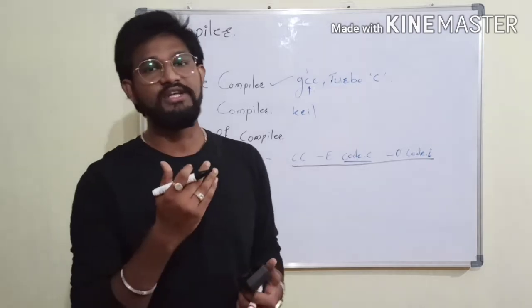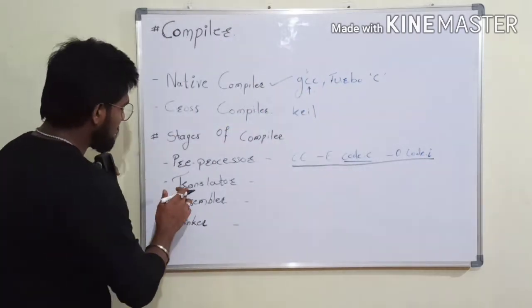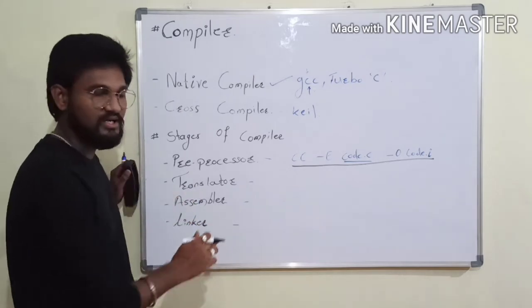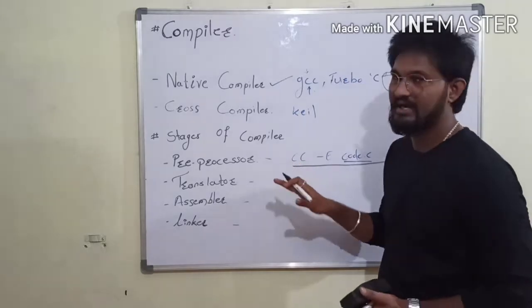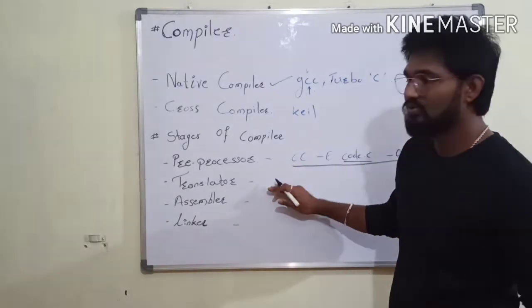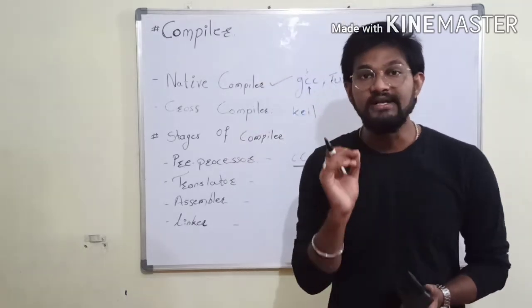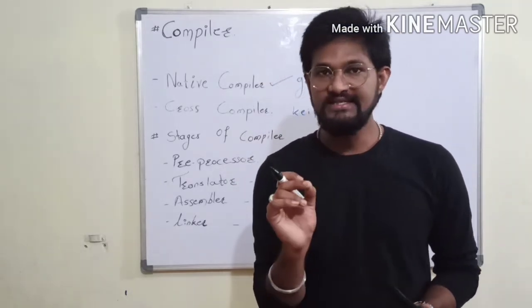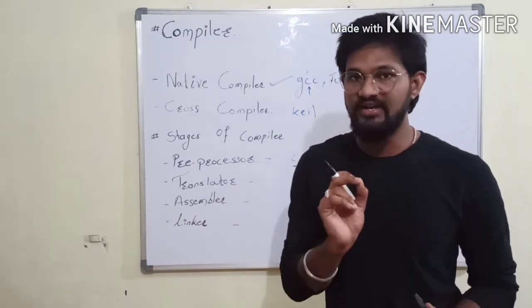Once the preprocessor stage is done, your code moves to the next process. That is the translator. Now the translator's responsibility starts. Once the preprocessor gets done properly, it will move to the translator, and the translator's responsibility is to check for syntactical errors. If you miss any syntax, the translator stage is responsible for identifying it.